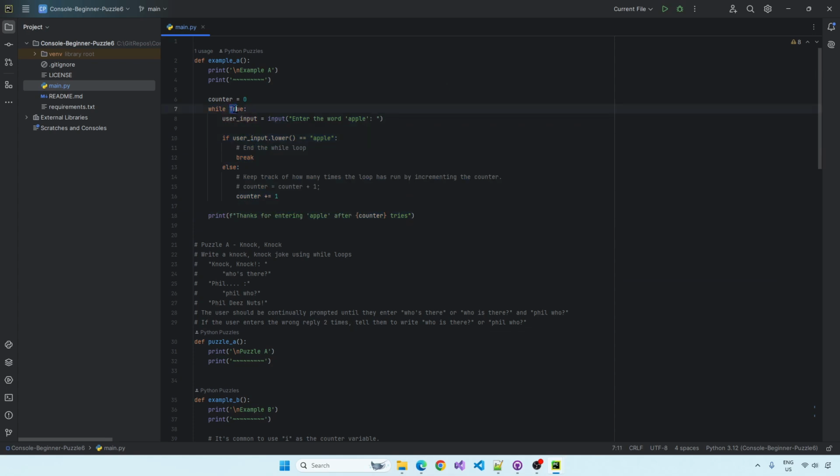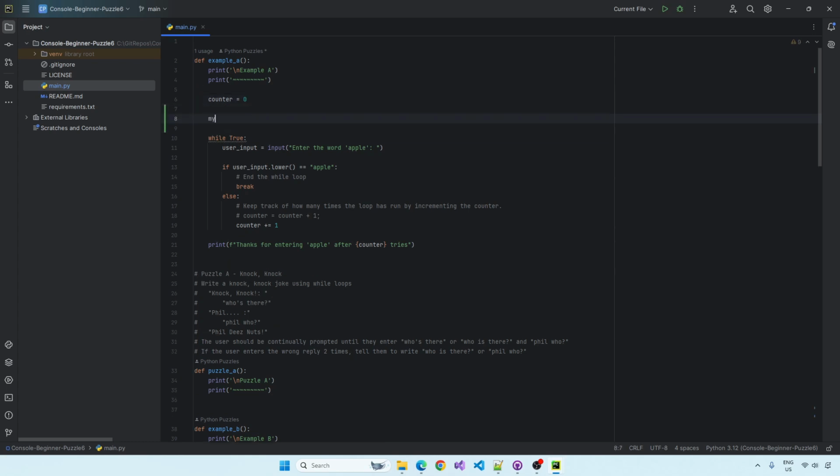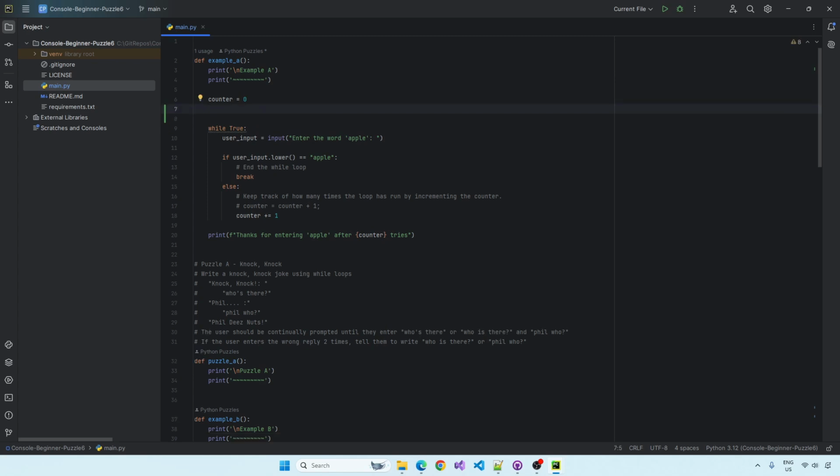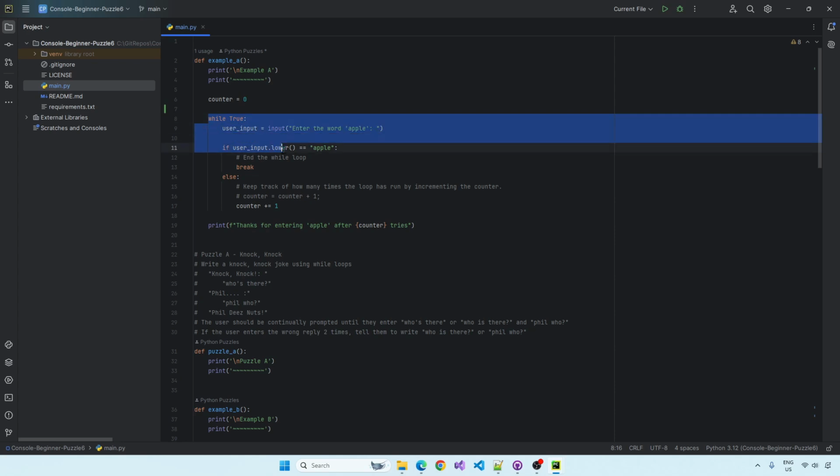Now we've not really came across this before. True, this is a Boolean value. So Boolean values are either true or false. Usually they're written something like this, equals true or false, whatever. We'll cover this a bit more in depth as we go along, but it's a 1 or a 0, it's true or false. So this while loop is running when it's true, which means it's always going to run. Okay? If this is set as true, it's always going to run.